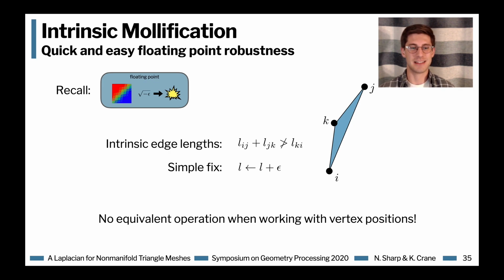And you might say, this is so simple, why are you even doing this? But this is great because it's simple. If you worked with vertex positions, there's no equivalent operation, because if you tried to move a vertex to make one face less degenerate, you might make another face more degenerate. But with the intrinsic representation, we have this really simple operation, just add epsilon to your edge lengths, which gives some very pragmatic robustness to floating point concerns.